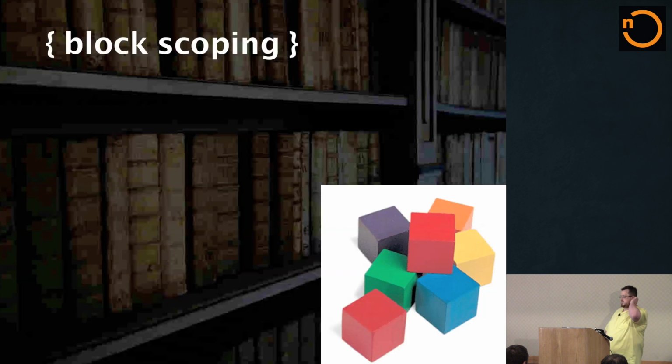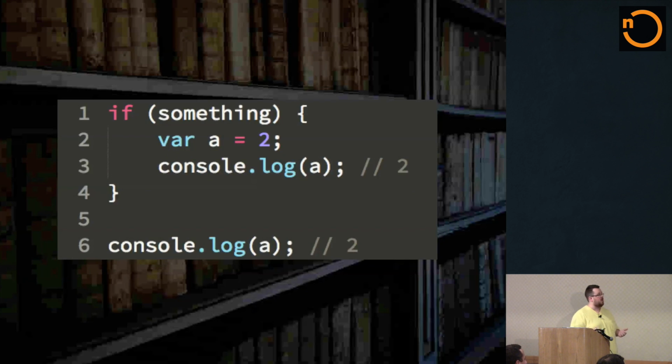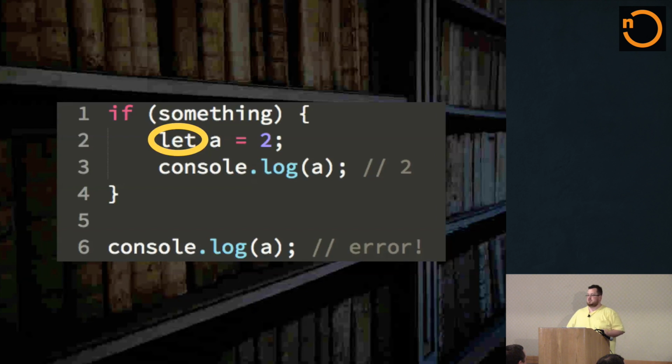But coming as of ES6, we're getting this capability to swap out our var declarations in certain places with a let declaration. It's sort of a cousin to the var keyword, but it will hijack whatever existing block it happens to be in and attach the variable only there. So in this case, a will not be available outside of the loop. So not only can we stylistically signal block scoping, like this variable belongs to this small part of our code, but it will enforce it with an error. If somebody tried to use that variable outside, they would actually get an early error. The code would throw an error when running your program. So there's a lot of value, I think, to block scoping.